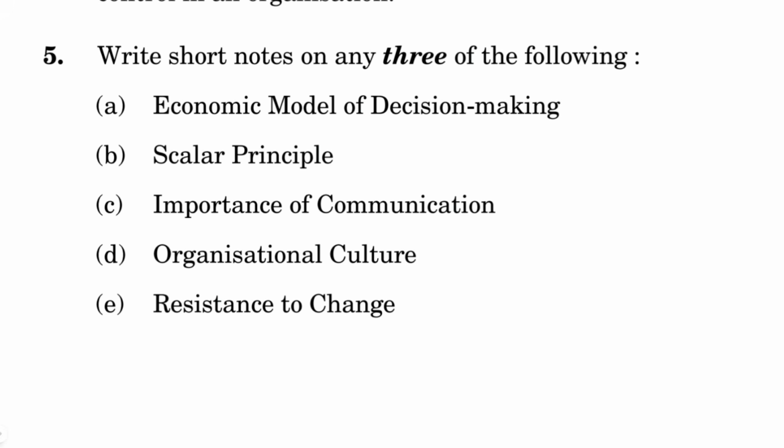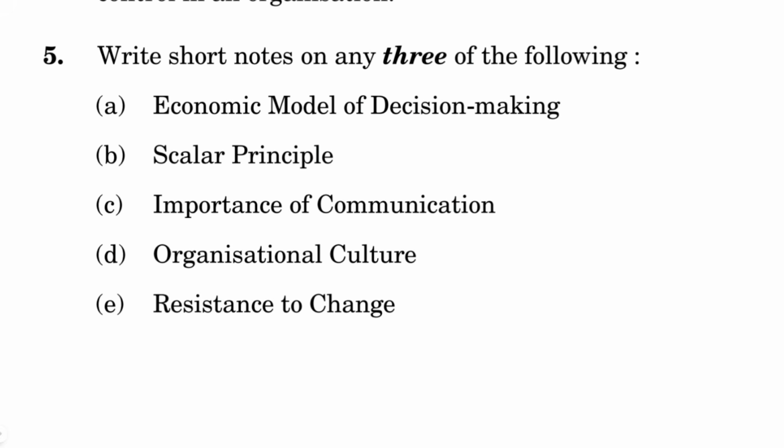In short, you can talk about what decision making is. For such short note questions, since they have asked you to write on any 3 only, there is absolutely no requirement to write all 5. Even if you write, I don't think they will bother checking more than the first 3, right? So I would suggest going for at least one sheet, 2 sides, 2 pages for one topic.